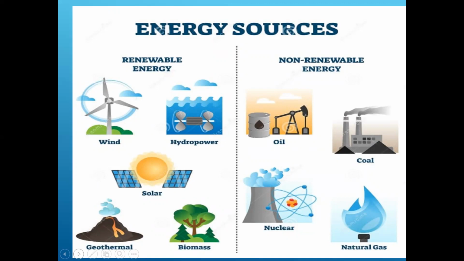First one is the wind, hydropower, solar, geothermal, biomass, as discussed already with you, and the renewable energy is called as non-conventional energy sources. Next one is non-renewable energy or the conventional energy: oil, coal, nuclear, natural gas. Oil is nothing but the petrol or the diesel or the kerosene that we are using right now, and these are the various energy sources we have. So this is the basic concept of our non-conventional energy sources.